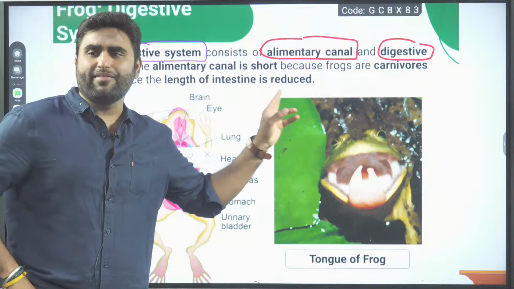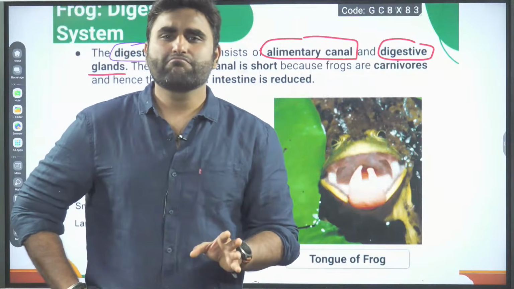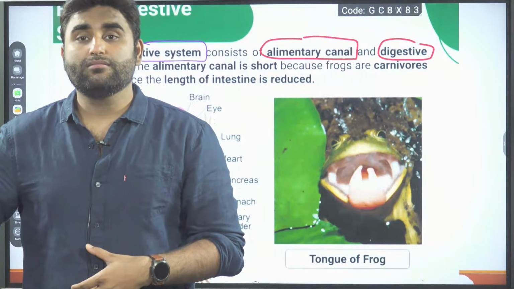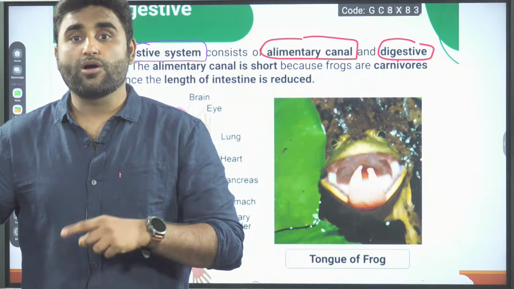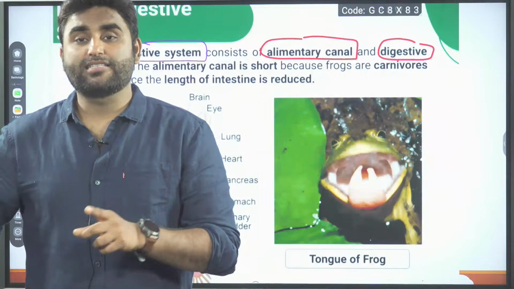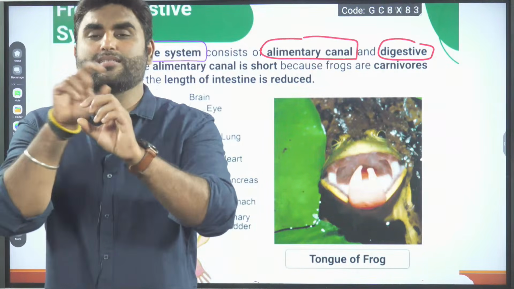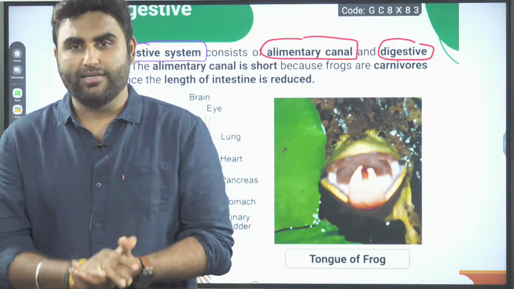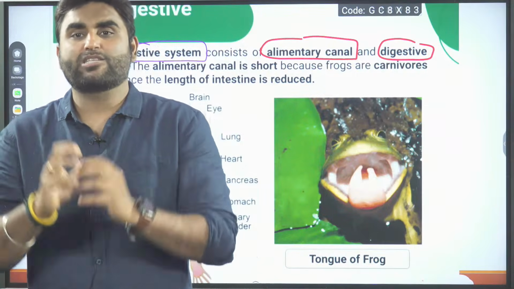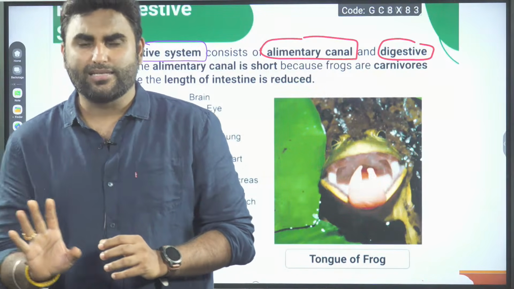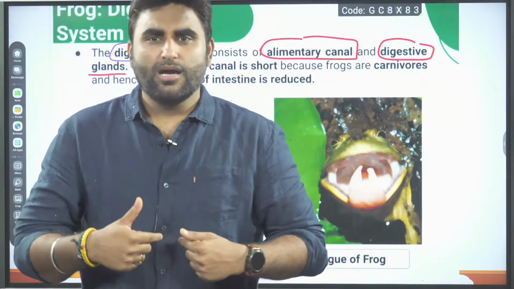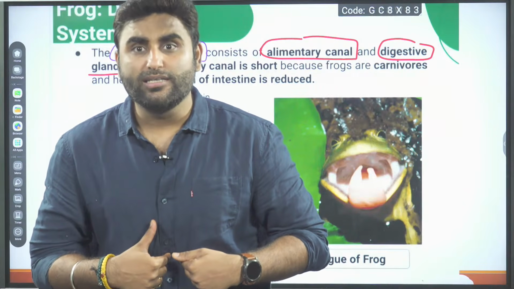And that's why their length of intestine is reduced. Like in us, the small intestine is the longest, and large intestine length is smallest as compared to small intestine. Small intestine diameter is smaller, that's why it is called small intestine. Large intestine diameter is bigger, that's why it is called large intestine.